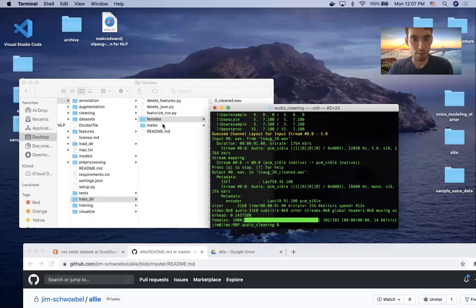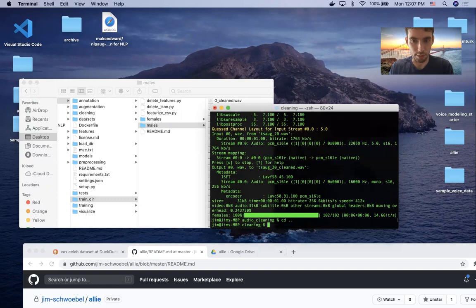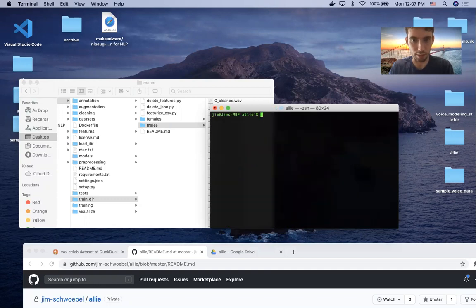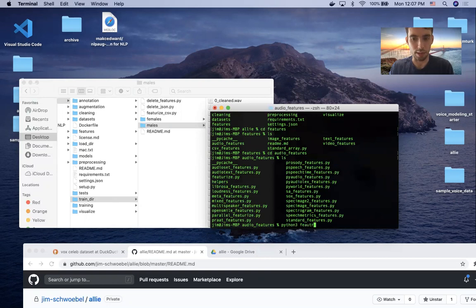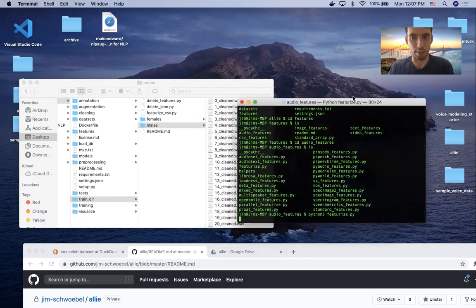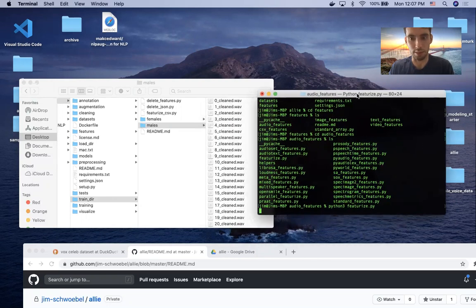Okay, now that we have cleaned all of our data, now let's featurize. So let's go to the features API. We'll do cd again to get back into the Allie folder, get into the features folder, and now the audio features folder. And all we need to do is run featurize.py, and it'll featurize everything via the default featurizers.